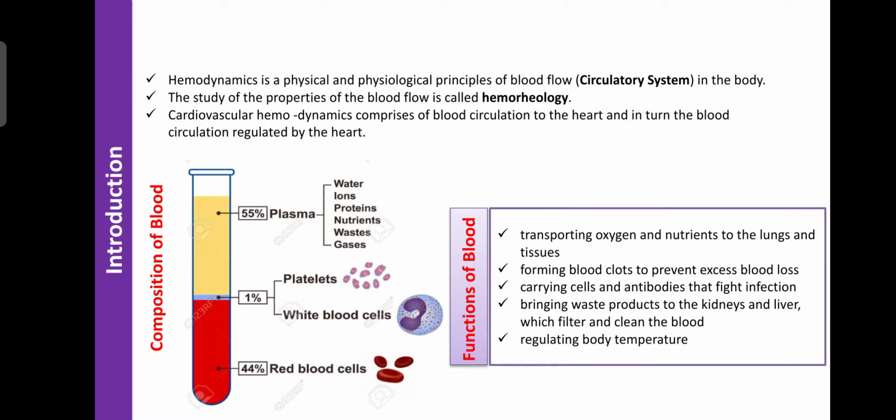Regarding cardiovascular hemodynamics, it means the blood flow within the heart, that is the coronary circulation. That is known as cardiovascular hemodynamics. Regarding the composition of blood, blood mainly consists of 44% RBC. RBCs play an important role in the transportation of oxygen from the lungs to the different parts of the body.